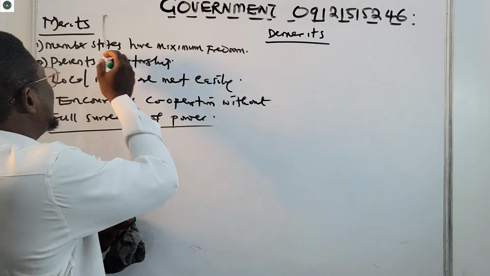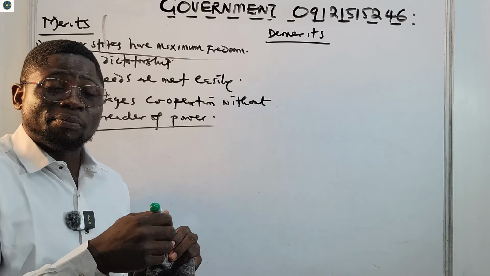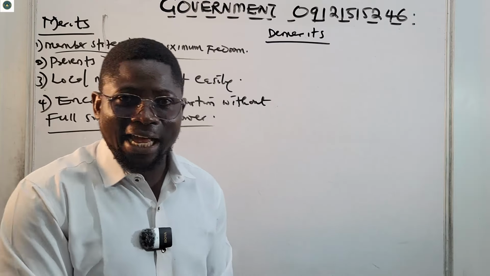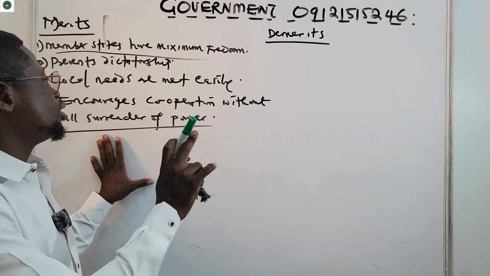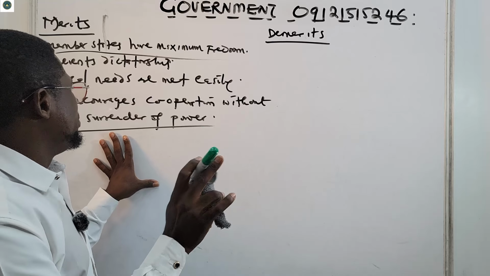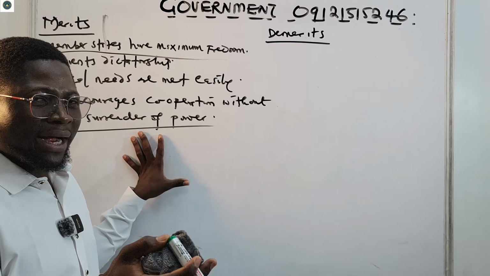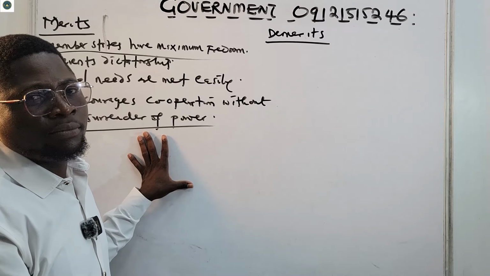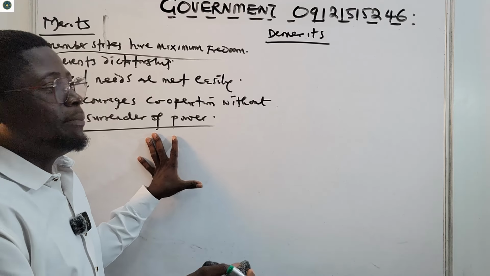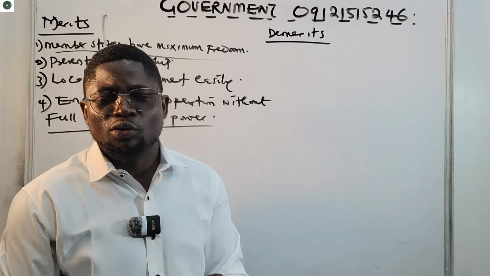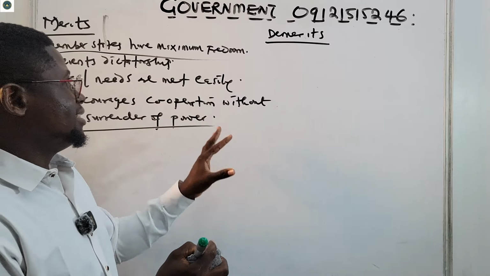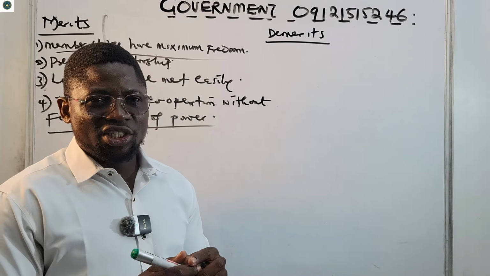Like we already said, they have maximum freedom. They keep their people, they keep their laws, they keep their money safe. The members cooperate and control themselves, but they do not fully surrender power to the central government. So for that reason, it is a huge advantage altogether.